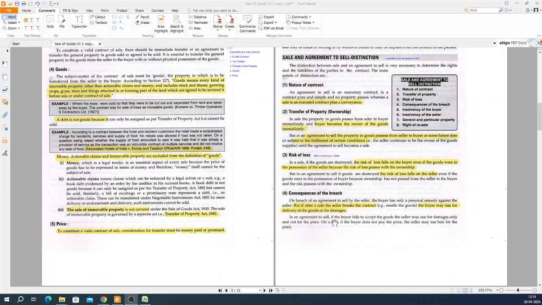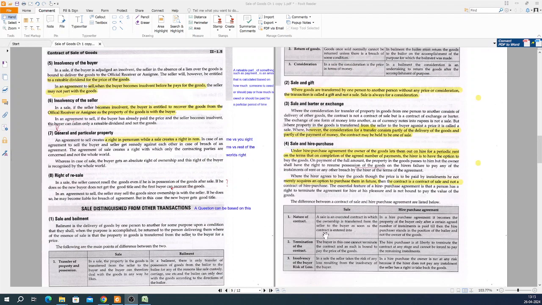In an agreement to sell, if the buyer fails to accept the goods, the agreement is done, the buyer says I don't want to take the goods, the seller may sue for damages only and not for the price. So the seller can sue the buyer, saying I have suffered this much loss, my sale did not happen. On a sale, if the buyer does not pay the price, the seller may sue him for the price. So these are the two differences between agreement to sell and sale.